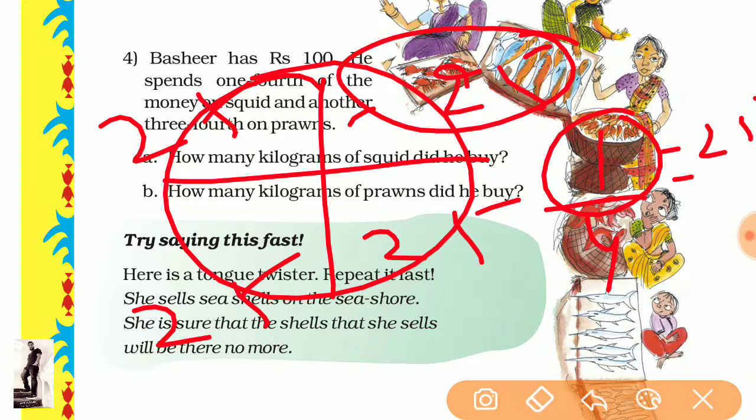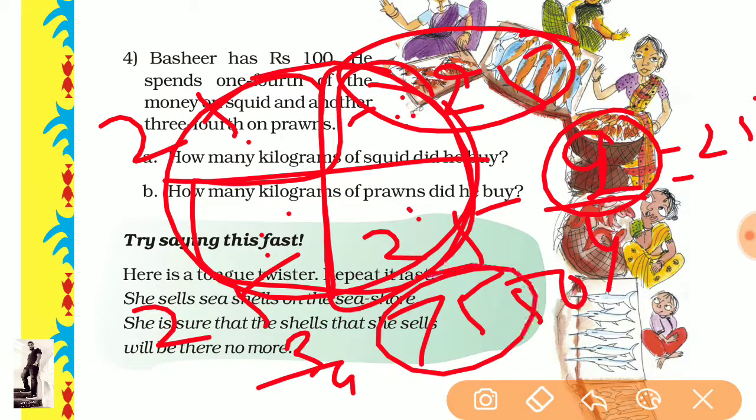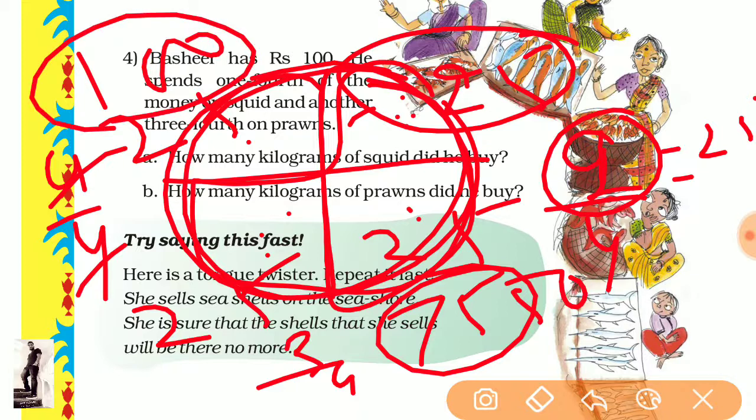And if he is asking you 2 by 4th, 2/4 means two parts, so 2/4 means 50. And if he asks you 3 by 4, that means 1, 2, 3 parts. So 25 plus 25 plus 25 is 75. And 4 by 4 means all of it, the whole sum, so it is 100. So no need to solve it. Okay, it is simple.